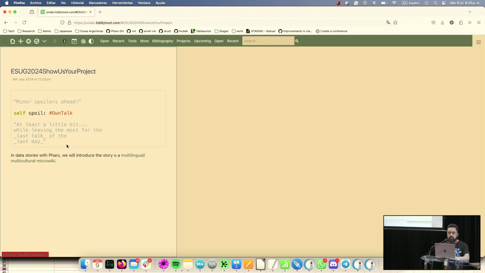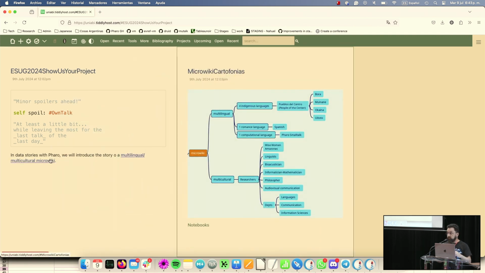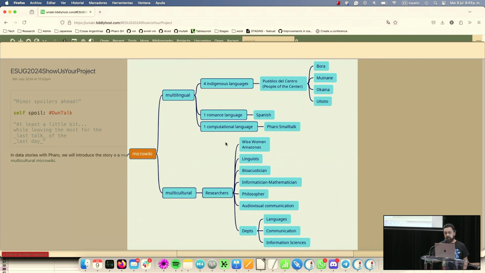My project is called Data Stories with Faro, and I'm going to introduce a data story about a multicultural wiki, and a multilingual one, because it's a wiki that is done in 4 indigenous languages, 1 Romance language, that is Spanish, and 1 computational language, that is Faro Smalltalk.